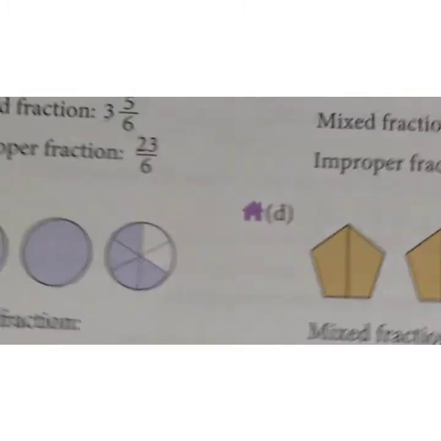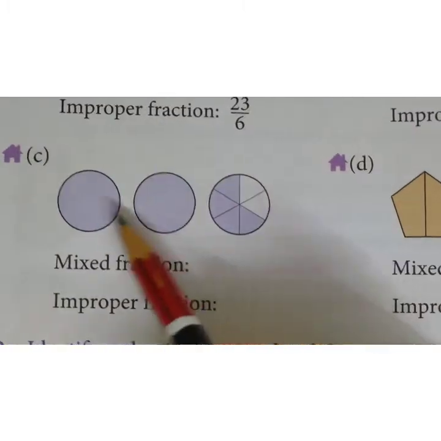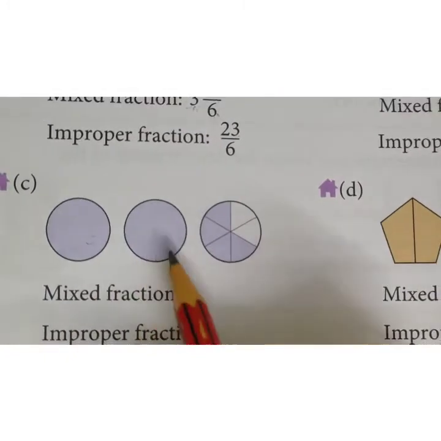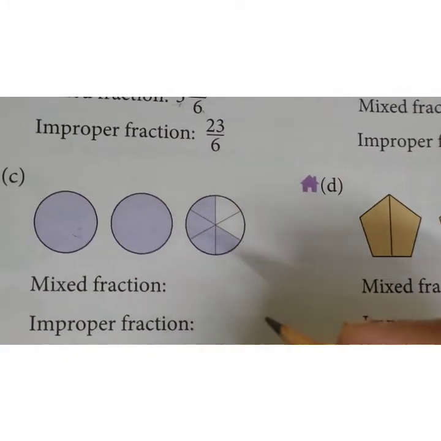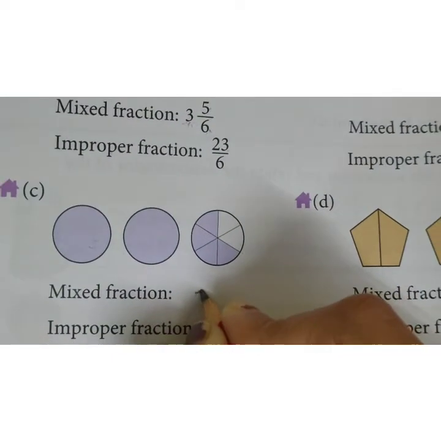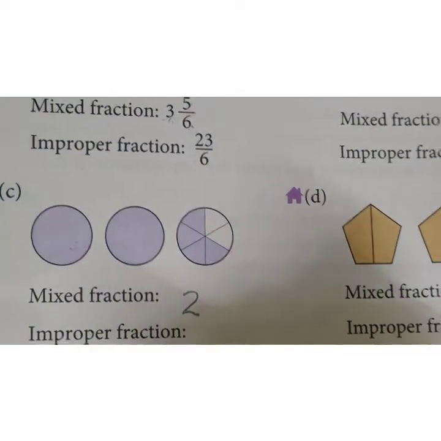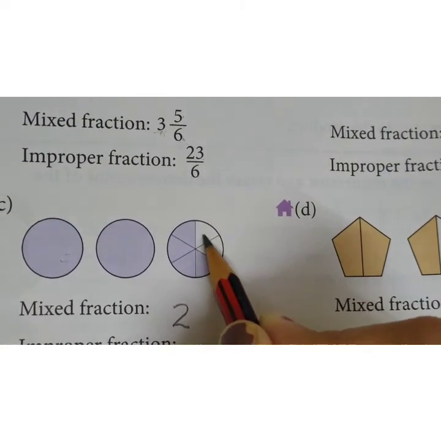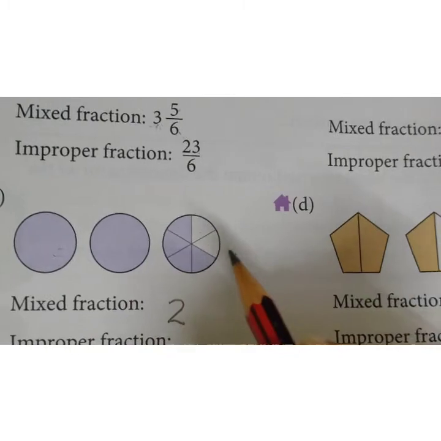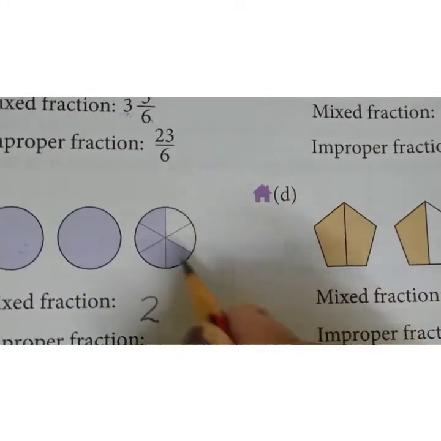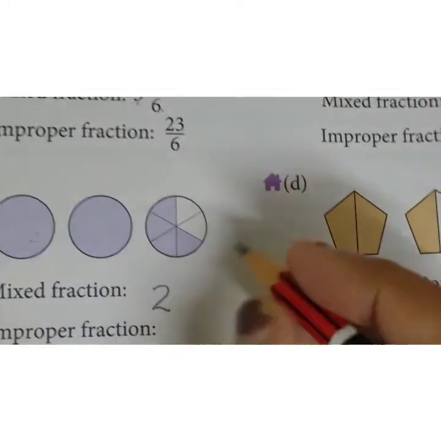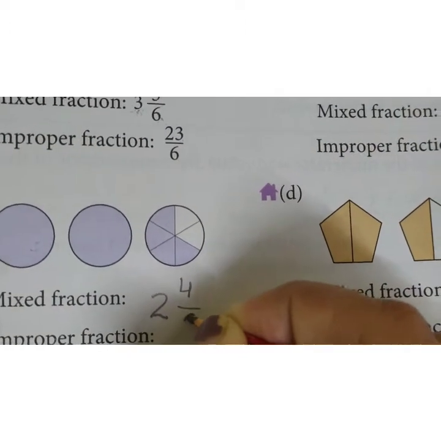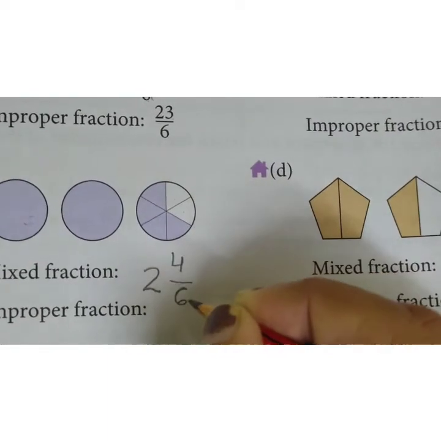Now we will move to our part C. You can see these three figures. Out of these three figures, the first two figures are fully colored. Means our whole part will be what? Our whole part will be 2. Then in the third one, how many parts are here in the circle? 1, 2, 3, 4, 5, 6. There are 6 parts in the circle, and out of which 1, 2, 3, 4 parts are colored. Means 2 whole, 4 parts are colored out of 6, means 4 upon 6. So 2 whole, 4 upon 6.